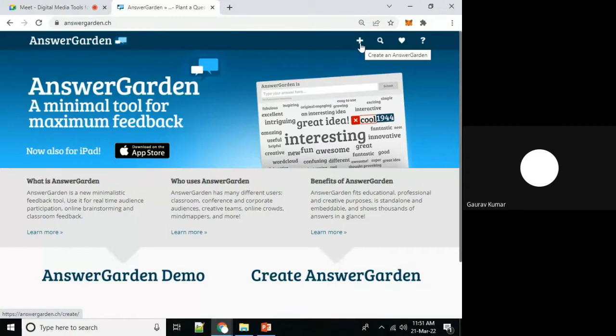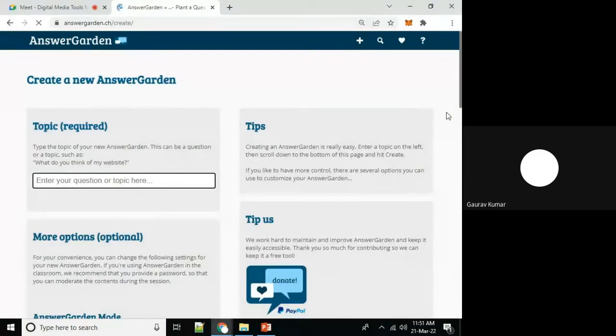Now I am creating one activity on this particular platform, answergarden.ch, and you can see here on which particular topic we want to discuss. In this particular session there are so many participants from different domains, and in general we are discussing a particular technology. I will not ask any technical question or discuss any technical part. I will ask a question which can be answered by each and every participant of this session. Now I'm writing here, please mention name of your city. Now I am asking one query.